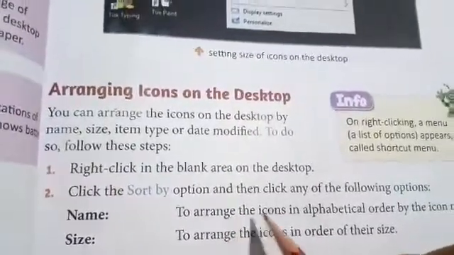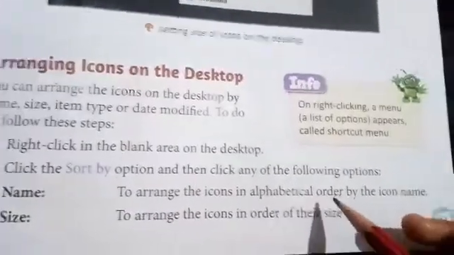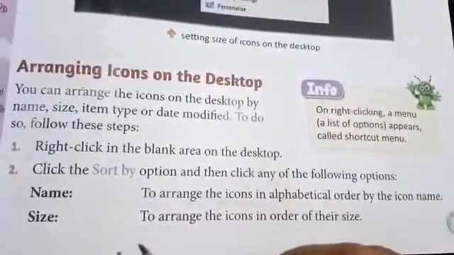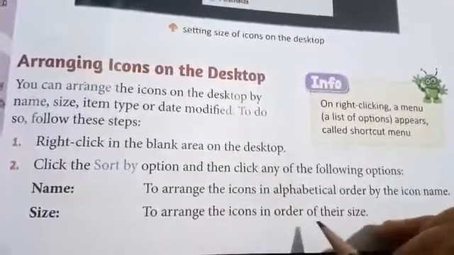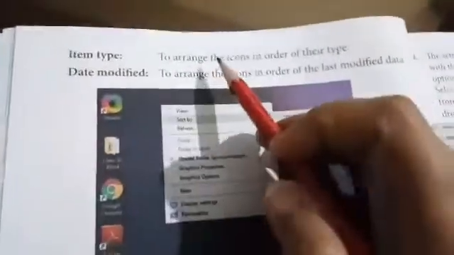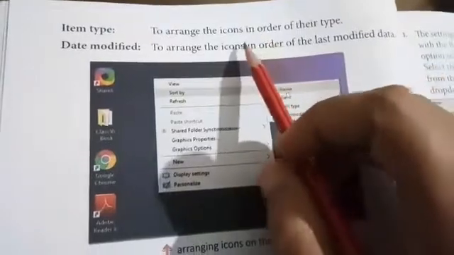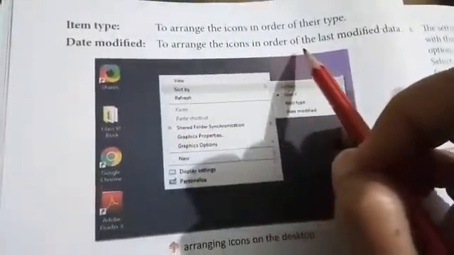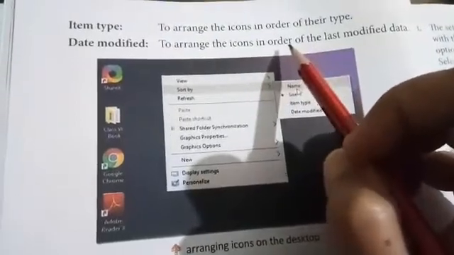Name arranges the icons in alphabetical order by icon name. Size arranges the icons in order of their size. Item type arranges the icons in order of their type. Date modified arranges the icons in order of the last modified date.